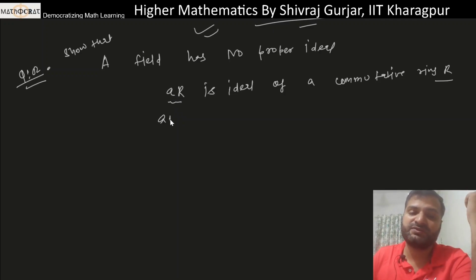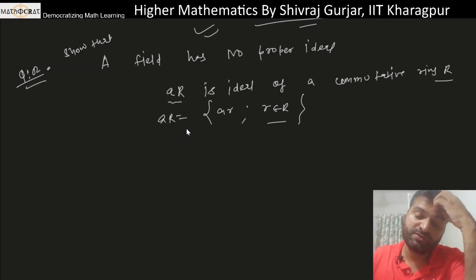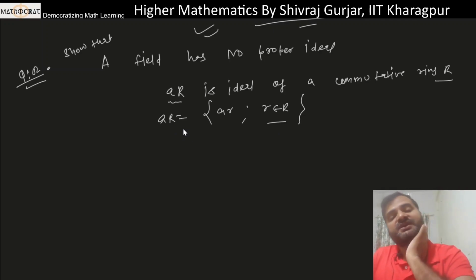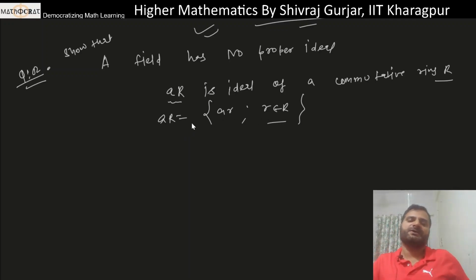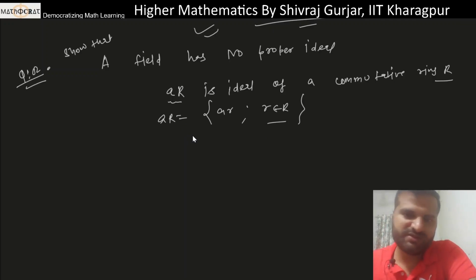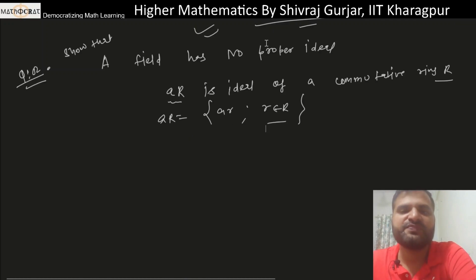Okay, we know that aR will be defined as ar where r belongs to R and a is a fixed element of R. Then we show that this is an ideal, वही non-empty होगा, and those two properties, a minus b will be in aR, and for a given element r, r1 ar and ar from capital R, the closure property will be satisfied in this. ठीक है? So that I have shown in previous lecture, so you may refer that. So this will be an ideal.